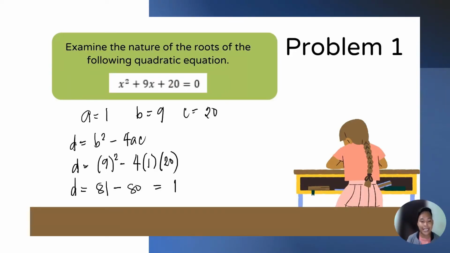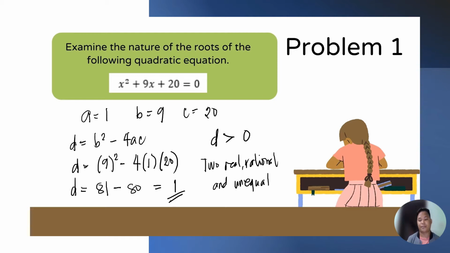Then, we can say that the discriminant is greater than 0 and it is a perfect square since 1 is a perfect square po. Thus, the nature of the roots is 2 real, rational, and unequal roots po.